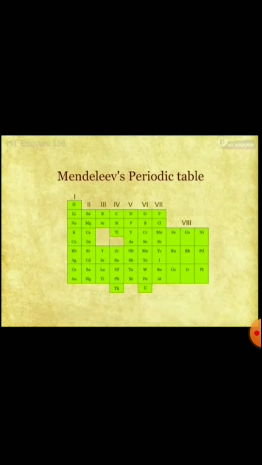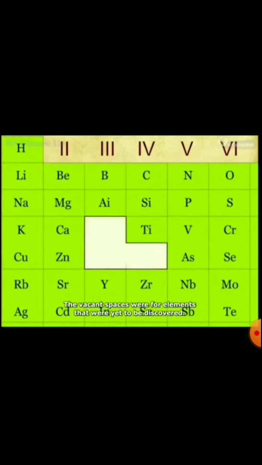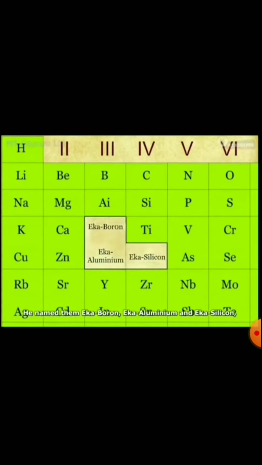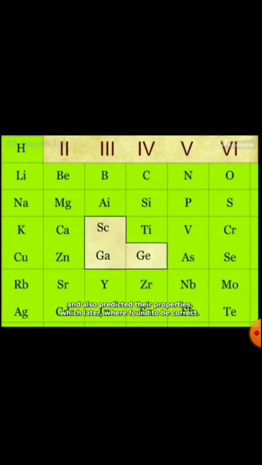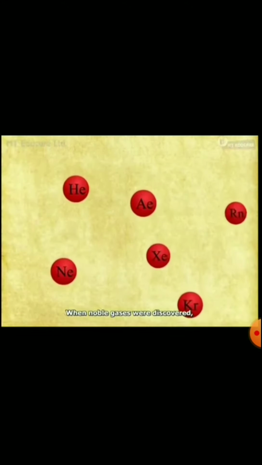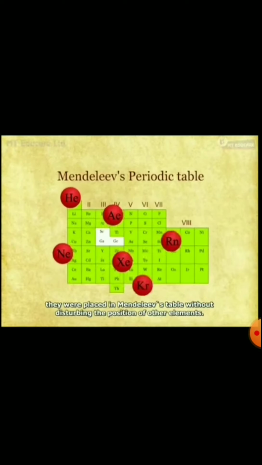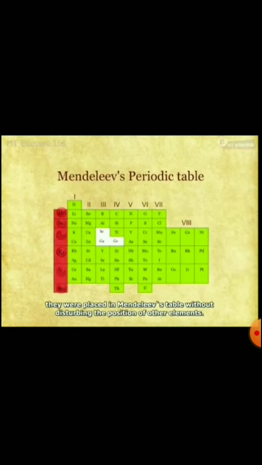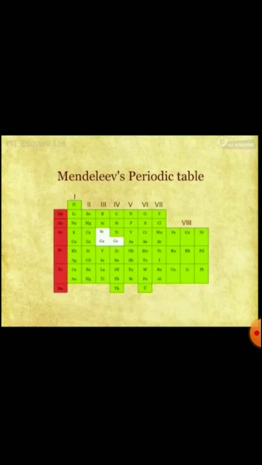He kept some blank places in the periodic table. The vacant places were for those elements yet to be discovered. He named them Eka-boron, Eka-aluminium and Eka-silicon, and also predicted their properties, which were later found to be correct for scandium, gallium and germanium. When noble gases were discovered, they were placed in the table without disturbing the position of other elements.